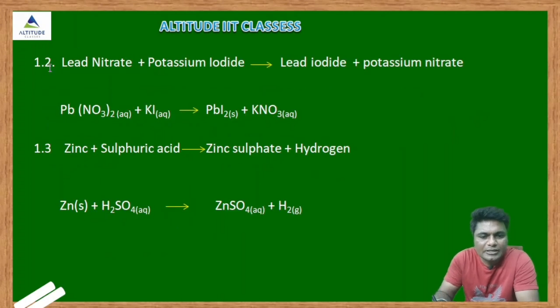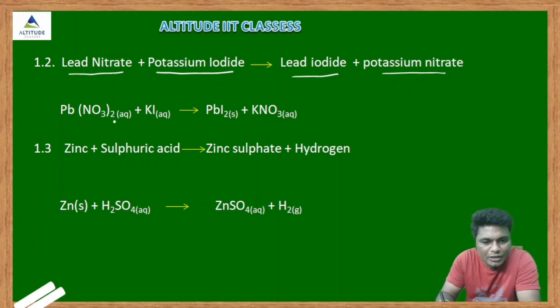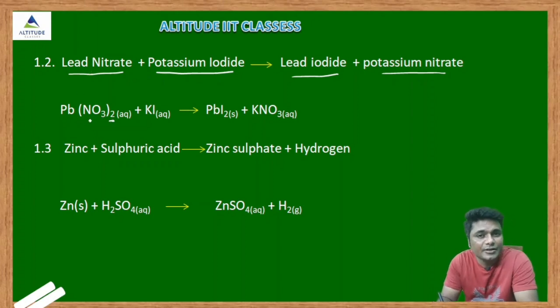So I will represent again, that is what? Activity 1.2, that is what? Lead nitrate reacting with what? Potassium iodide and giving what? Lead iodide and potassium nitrate. See how big this one is in the wording form. So we will write it in the symbolic form. So lead nitrate, that is Pb(NO3)2. You must have studied in the 9th standard how to write the chemical formula. And here, aqueous solution, this is a colorless solution. Potassium iodide also, aqueous KI, aqueous solution.